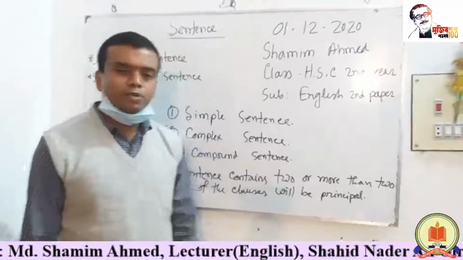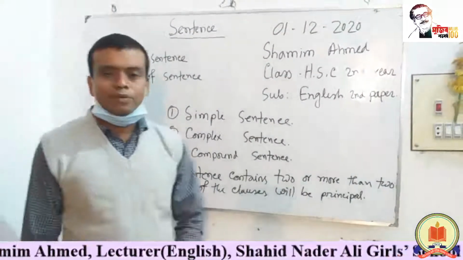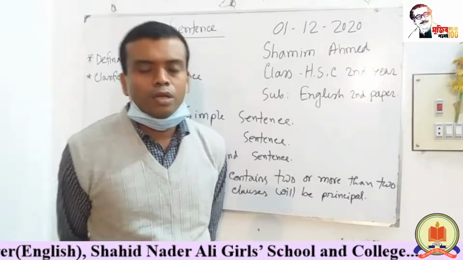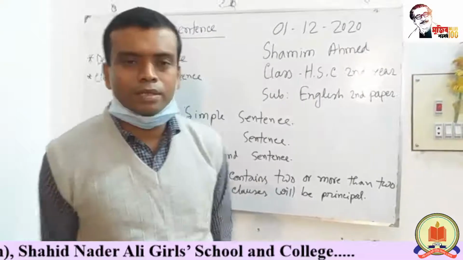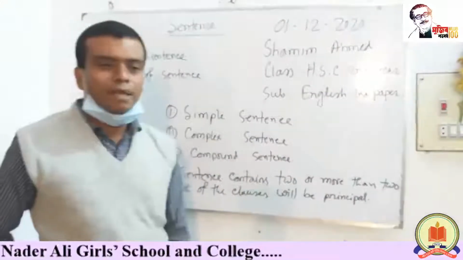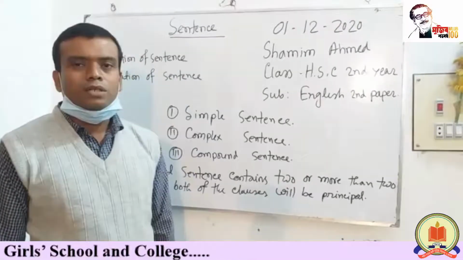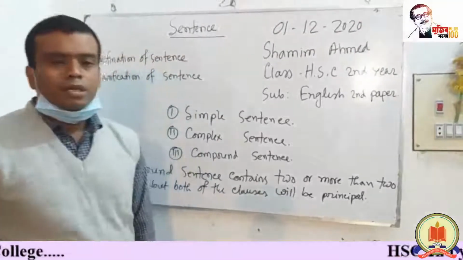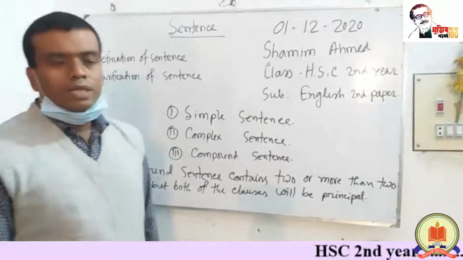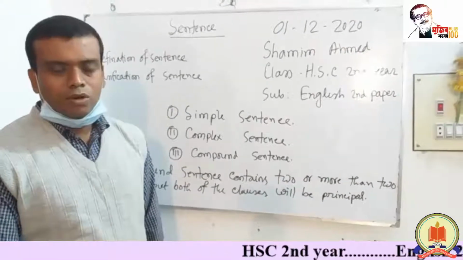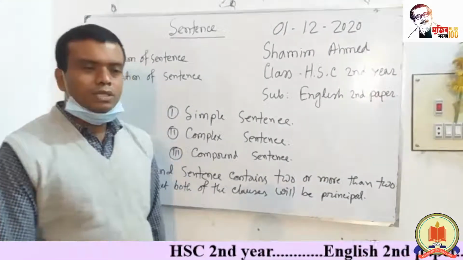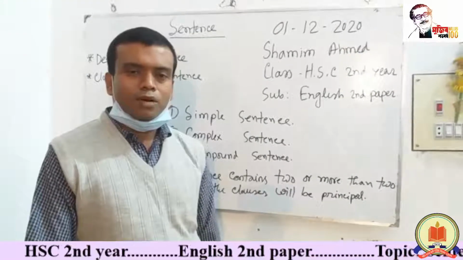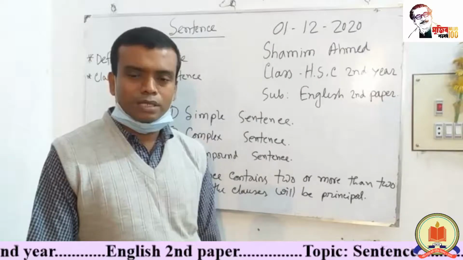However, you have to know what is principal and what is subordinate. I hope you all know what is principal and what is subordinate. What is principal? The clause which is not dependent on the other clause is called a principal clause, and the clause which is dependent on the other clause is called a subordinate clause.